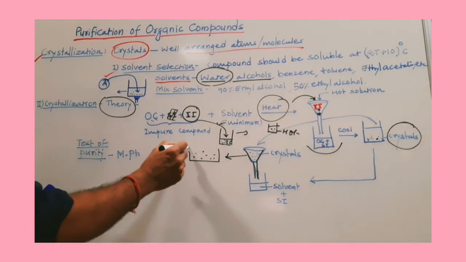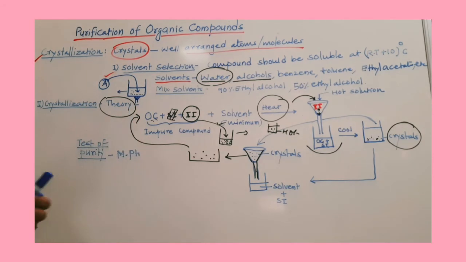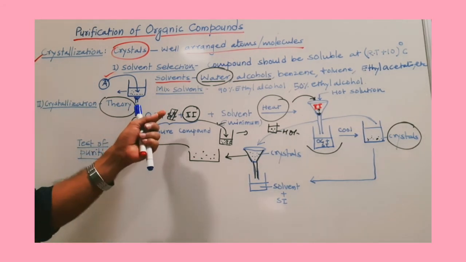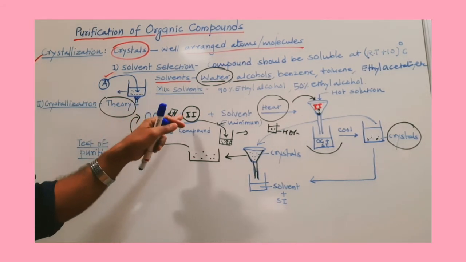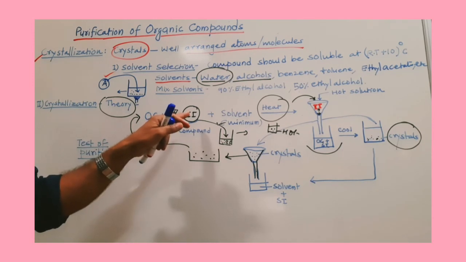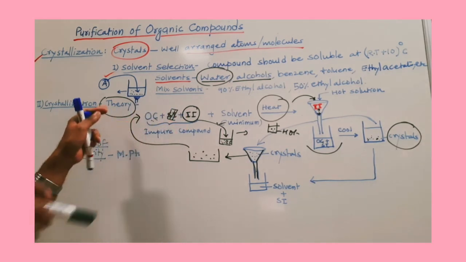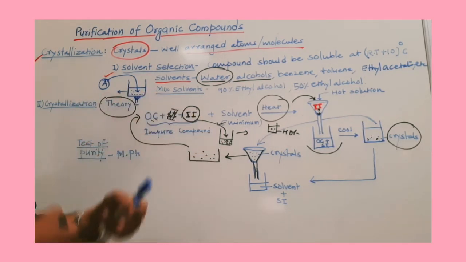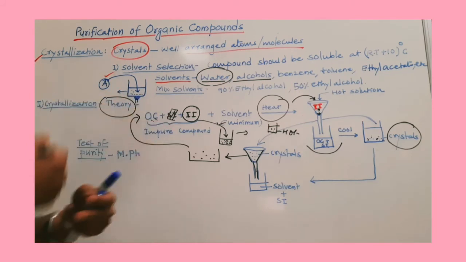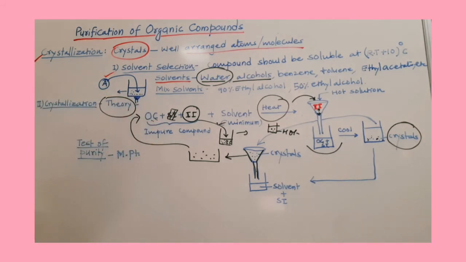Now you can repeat this process to remove even small traces of other impurities, soluble as well as insoluble impurities. So you can repeat this process twice or thrice, etc., to get a very pure organic compound.